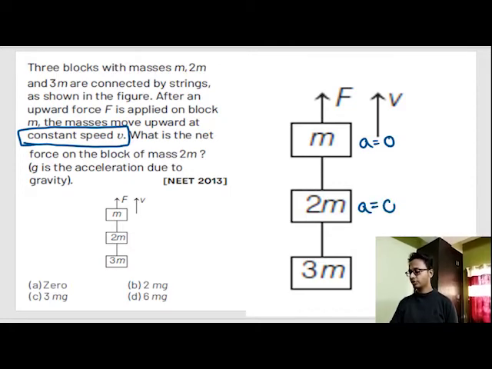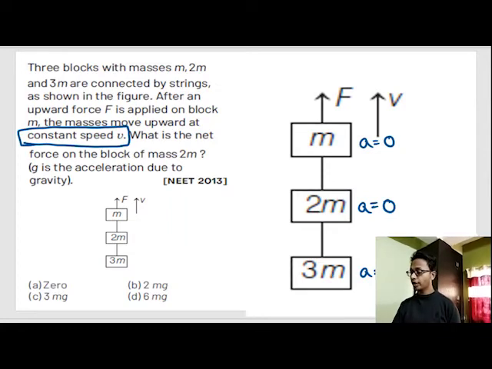The acceleration of this block is also equal to 0, and of this block also. That means if force is acting out here, tension is acting out here, gravity force is acting out here. Similarly, all the bodies experience forces in varying degrees. But the net summation of force on all these 3 blocks is equal to 0.